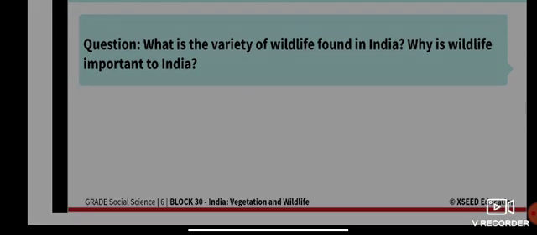The next question: what is the variety of wildlife found in India, and why is wildlife important to India? In India, we know that we have a different variety of wildlife. So why is wildlife important to India?